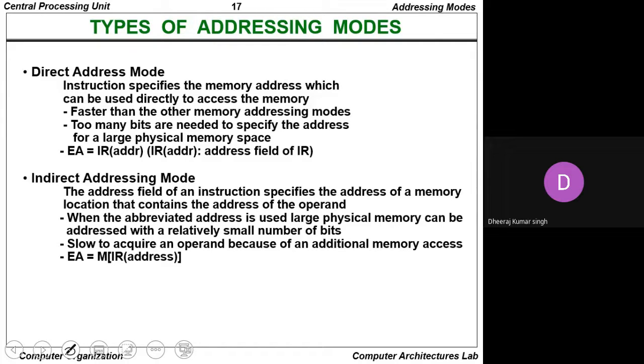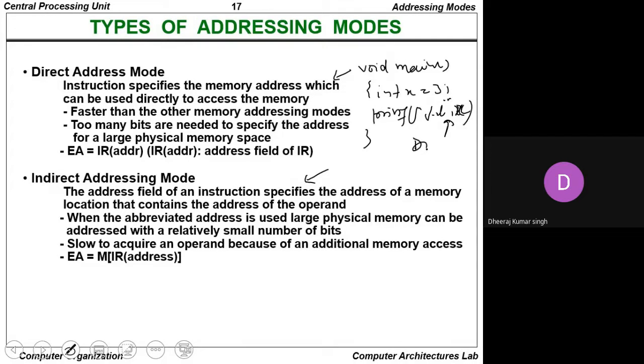This is the indirect addressing mode, and this is the direct addressing mode. Suppose we take an example in C: void main, int x = 3, and printf to print x. Then we see this is the direct addressing mode. This is the direct address we have used here.